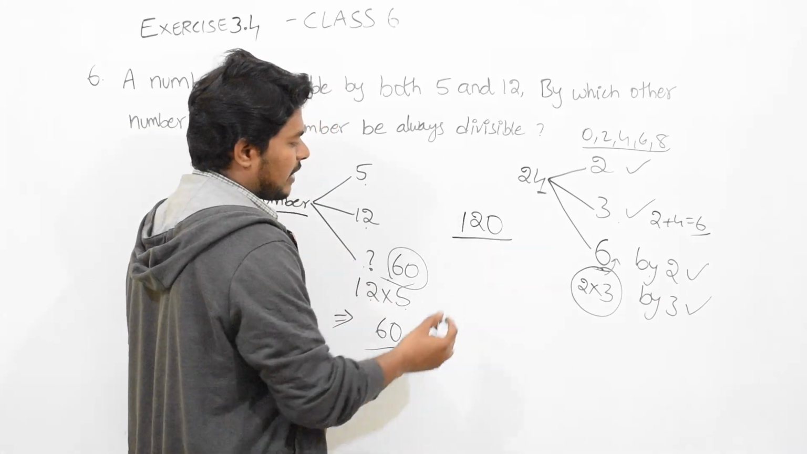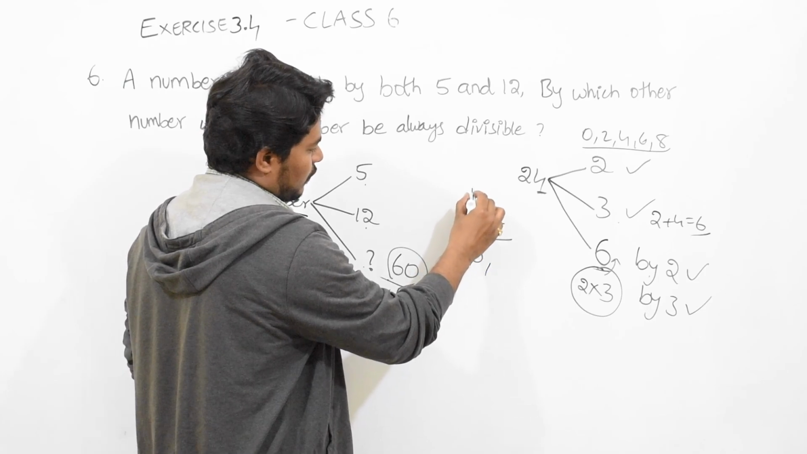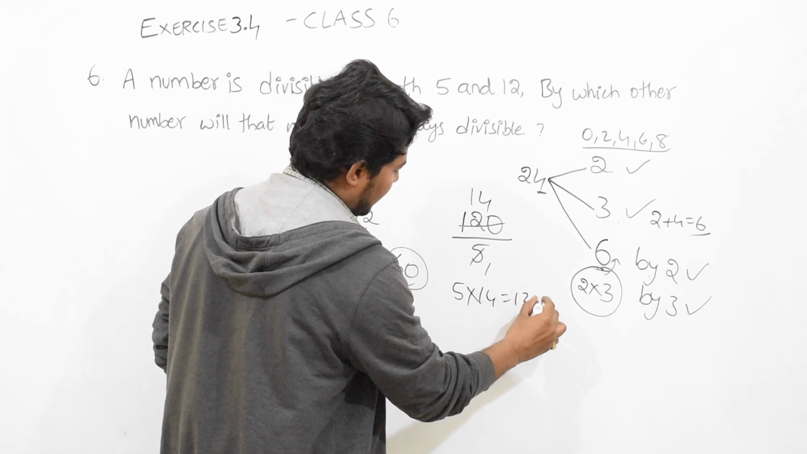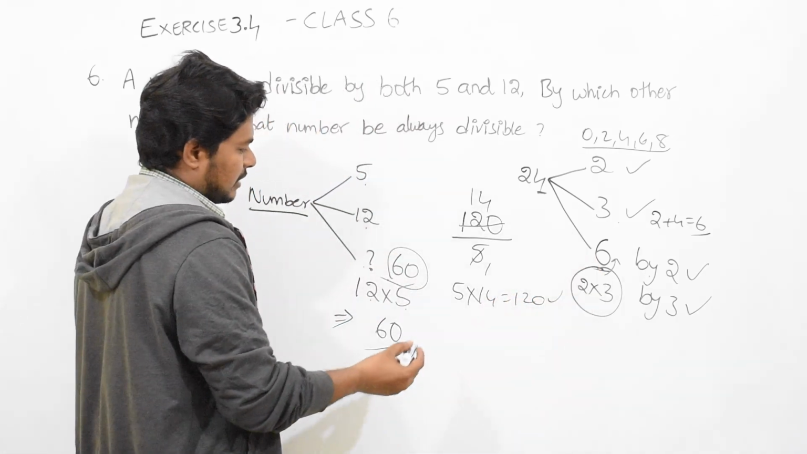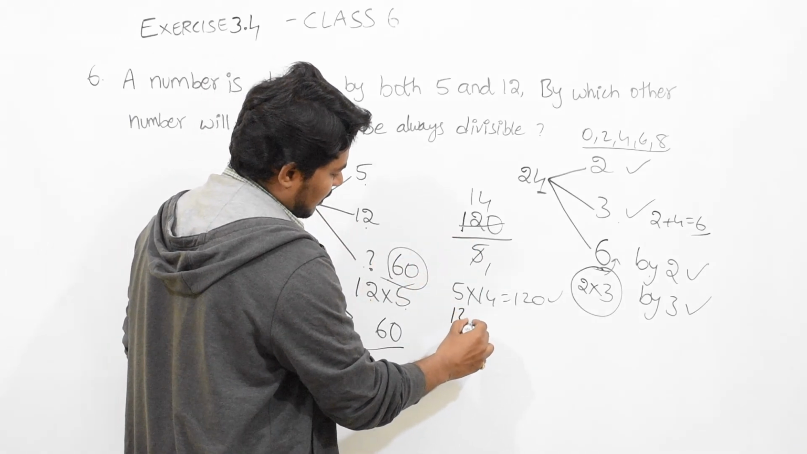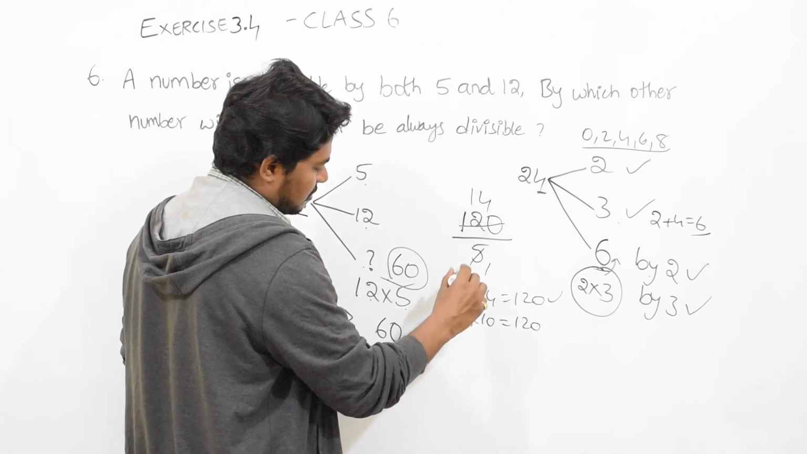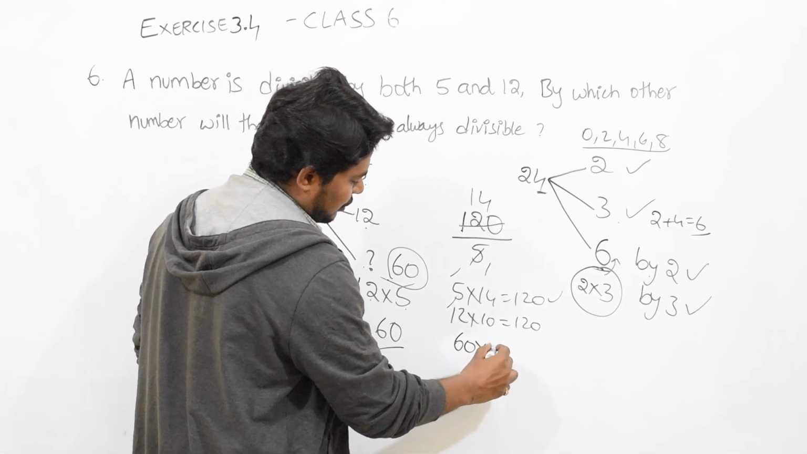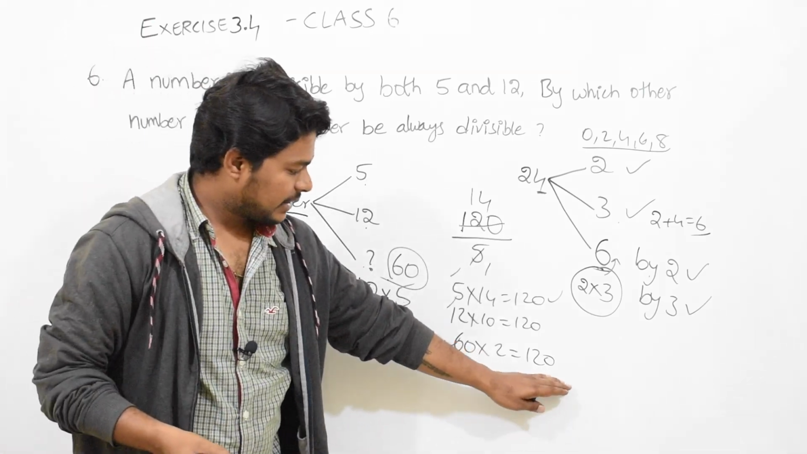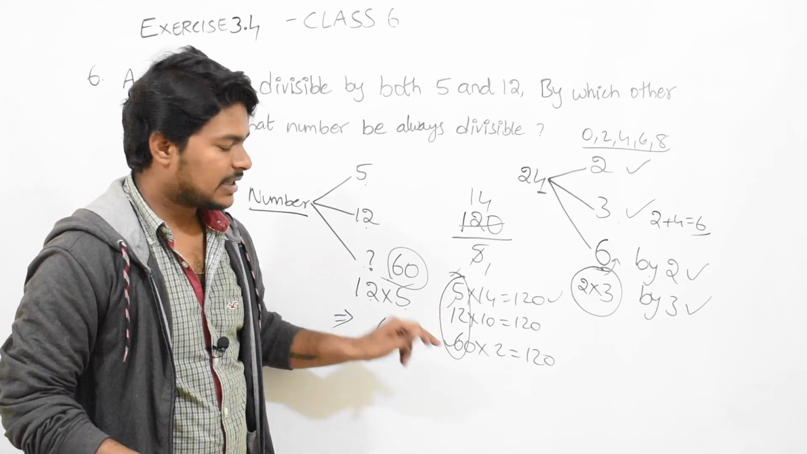120, is it divisible by 5? Yes, 5 into 24 equals 120. So 120 is divisible by 5. Then we check the same 120 by 12. 12 into 10 equals 120. So it is divisible by 5 and by 12. Then 60 into 2 equals 120. So 120 is divisible by all three numbers: 5, 12 and 60.